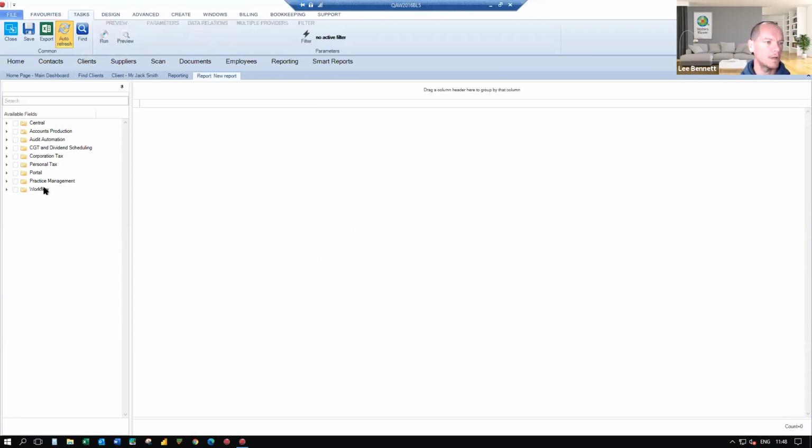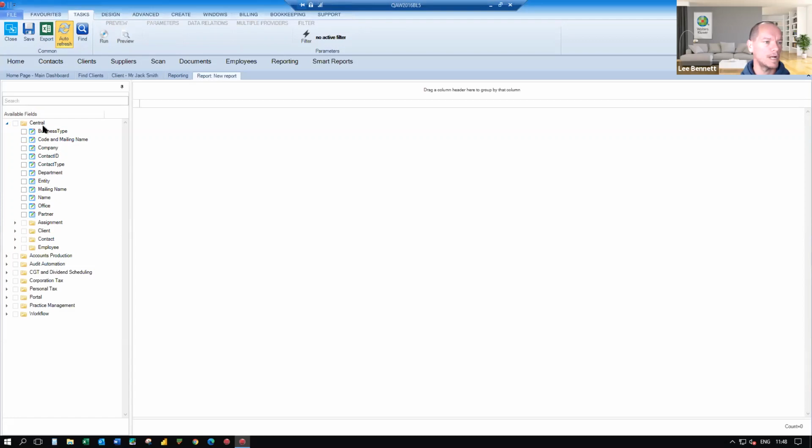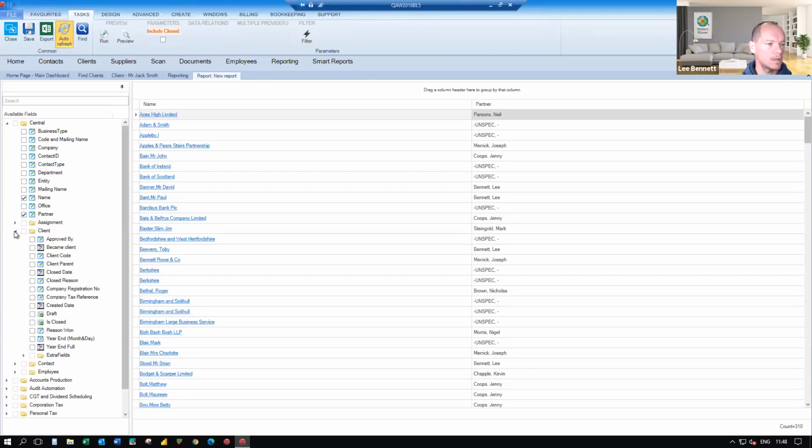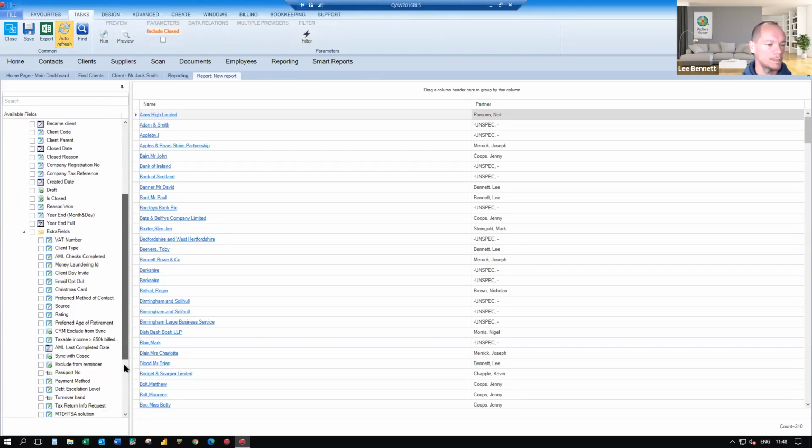You'll see when we have a new report, we're able to choose from the different products, the different modules that you're licensed for. And from within each of these modules, each of these products, there are a number of available fields. You can actually perform a search. If you know what the field name is, it takes you straight to that particular place. In my case, let's just make it simple. I want the name of my client. I want the partner that looks after them. I'm going to go into the client record because I'm also going to pick out some of those extra fields that I've mentioned as well.